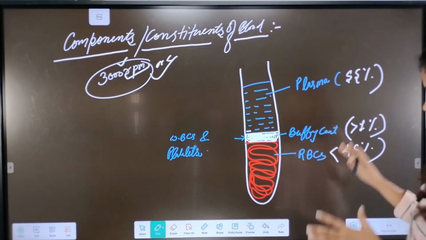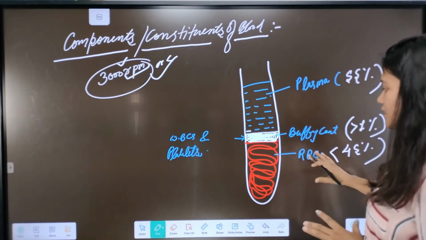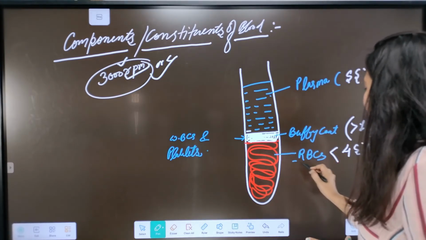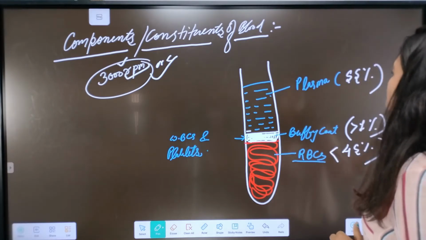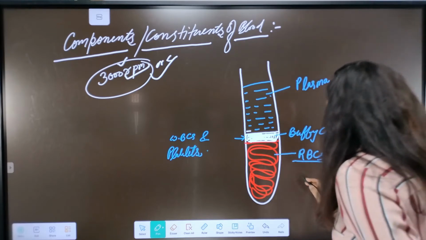Okay, if we do the centrifugation, the percentage of the RBCs to the plasma is known as the hematocrit.